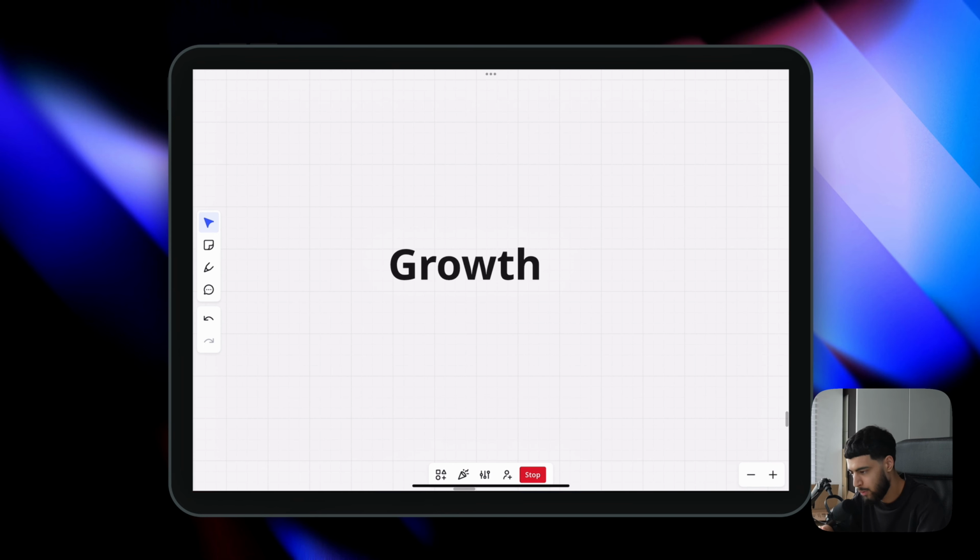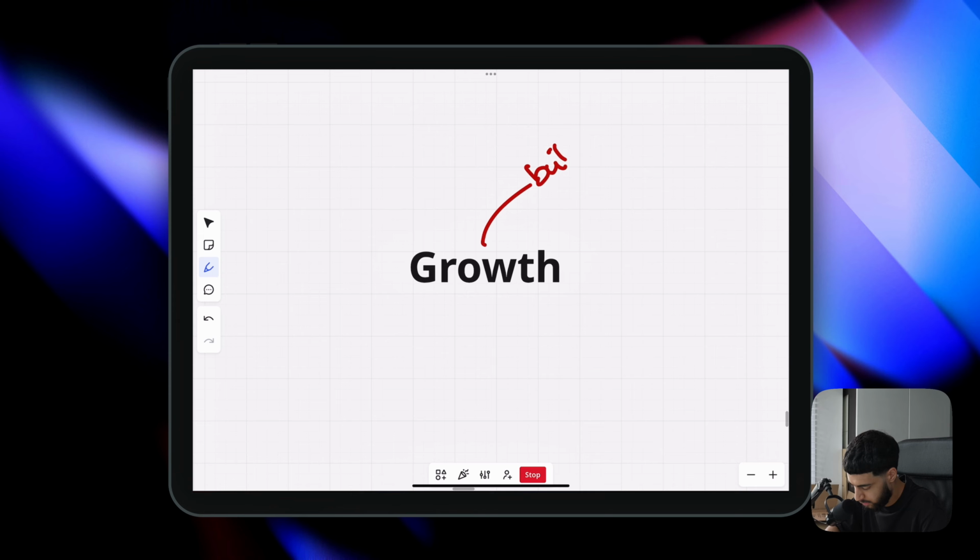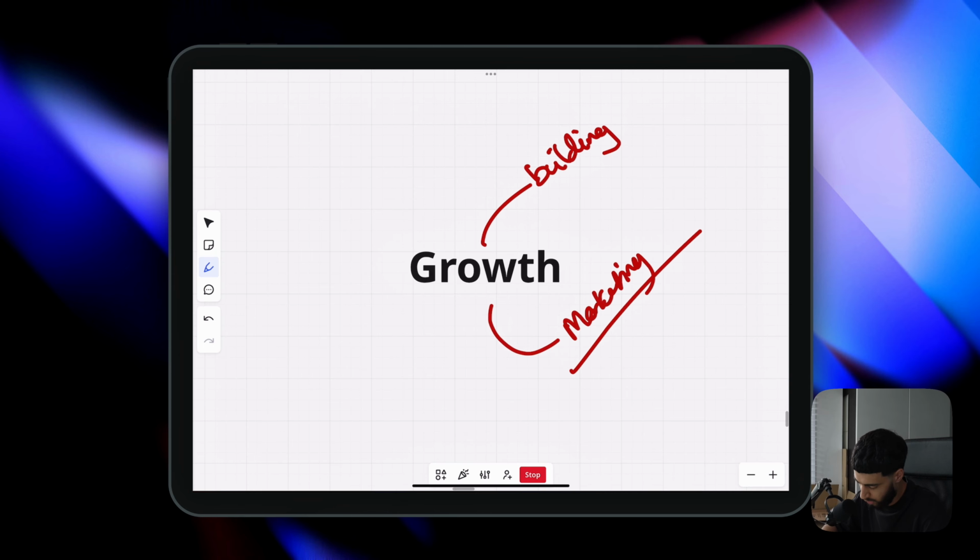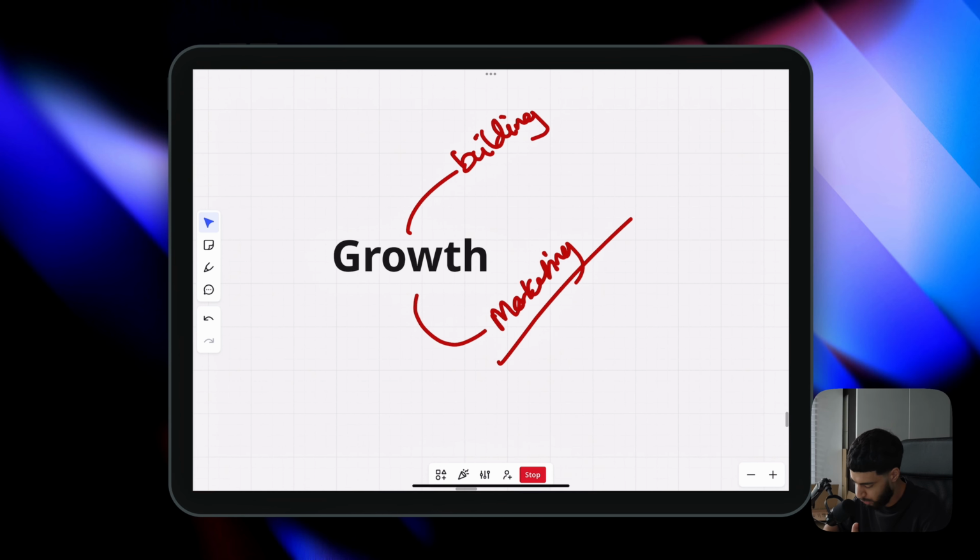Now is the important part. Growth. How are we actually going to get people to use this application? We've validated it by family and friends. They were willing to pay for it. So we know this is a product and a viable one. I knew what I was good at, building. But what I wasn't good at and didn't have any experience in is marketing. So I needed to find someone to do marketing.